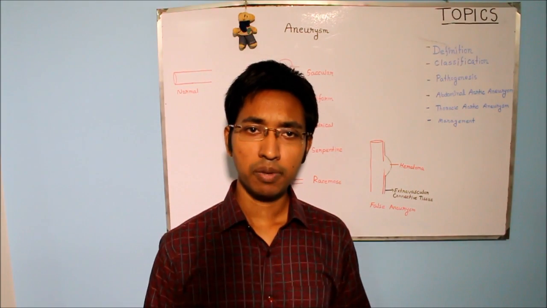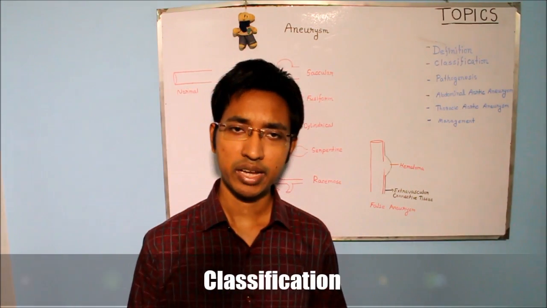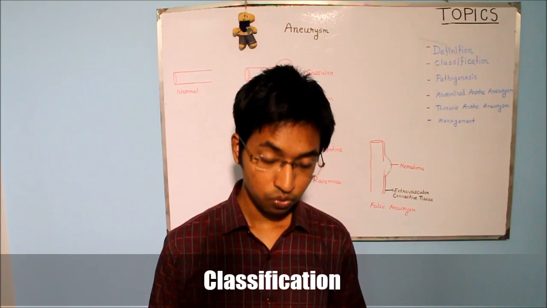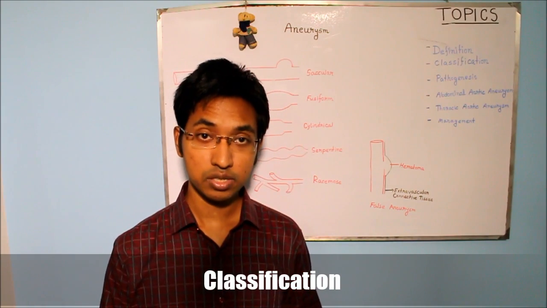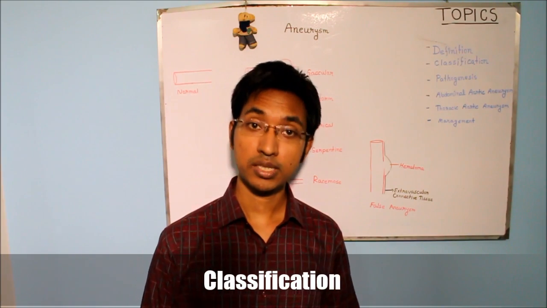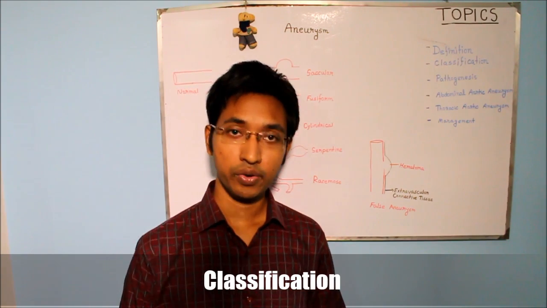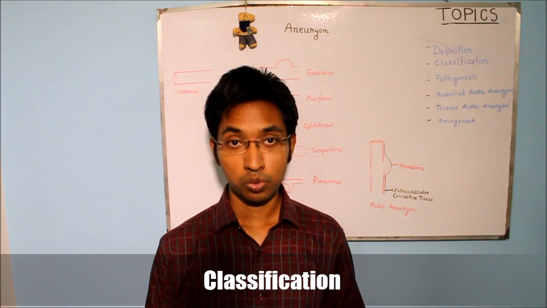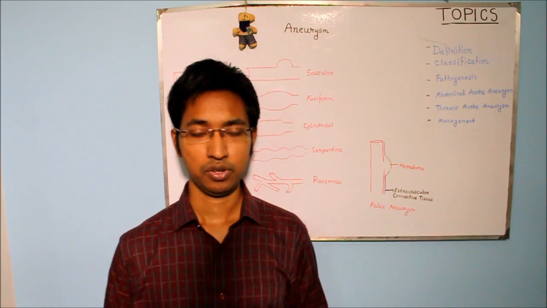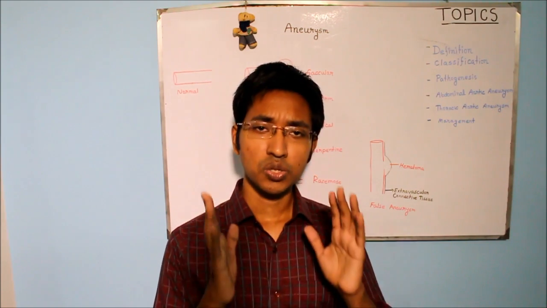So now let's talk about the classification of aneurysm. Now always remember, aneurysm can be classified in a variety of ways based on various features. For example, we can classify aneurysm according to the composition of its wall. We can also classify an aneurysm depending upon the shape of the aneurysm, and also depending upon the pathogenetic mechanisms of aneurysm formation. So let's talk about these various classifications one by one. So the first